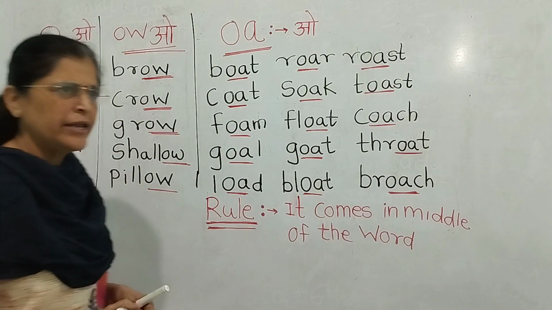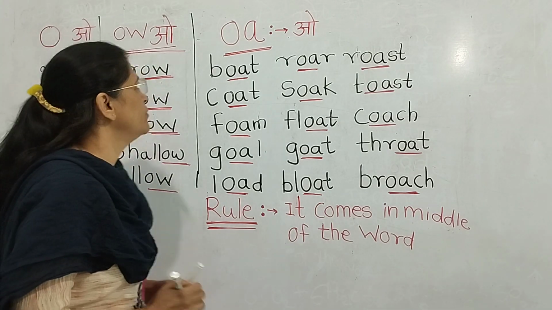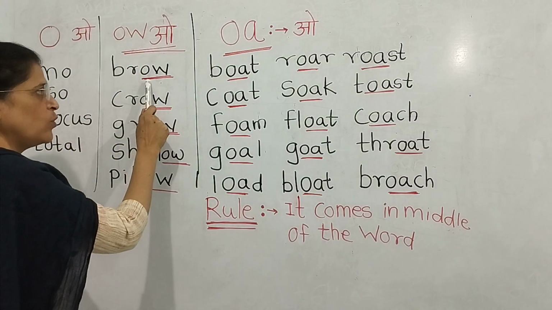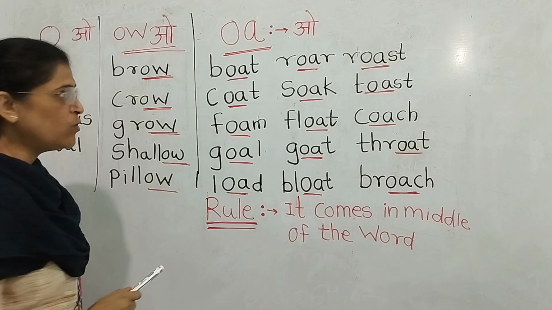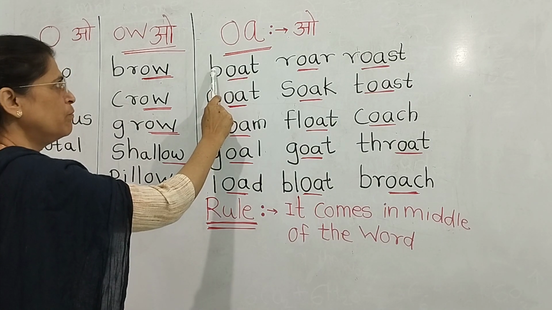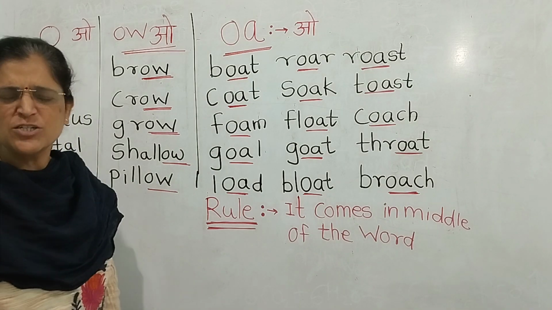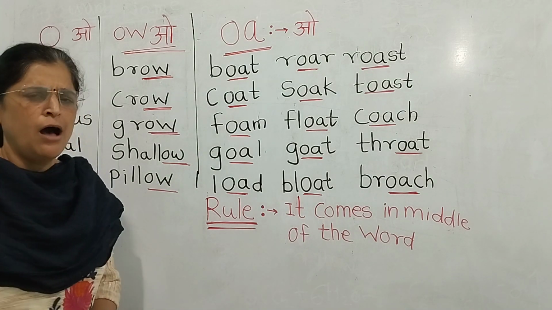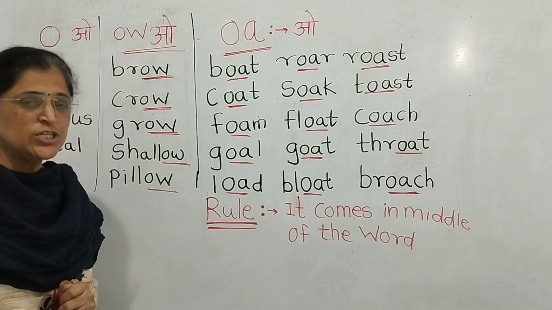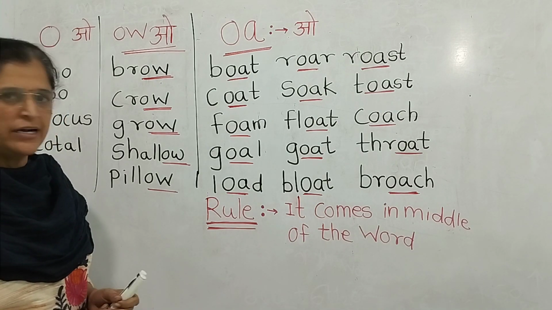Then again, when students write, they are confused whether they should write O-W-O or O-A-O. Here a student can write B, O-W-O, T. Then the spelling is wrong. So how does a student understand which O they should write?